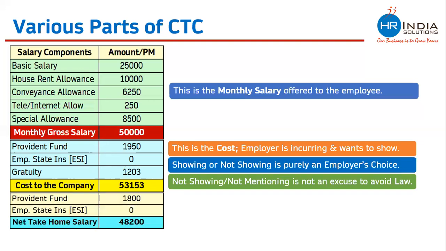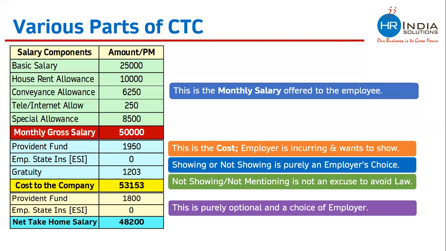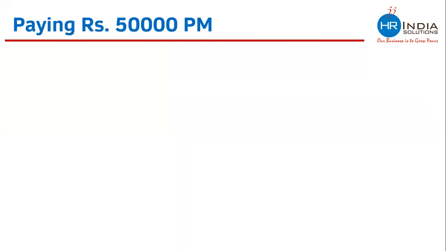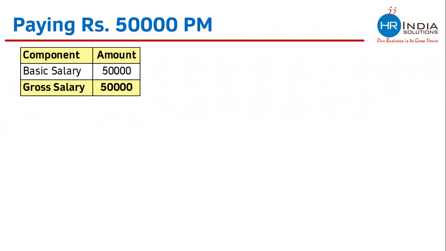And there are many companies who are also showing employees' contribution and mentioning take home salary. These are purely optional. If you want to show that, you can do that. If you do not want to show that, there is nothing wrong. So if you want to pay 50,000 per month to an employee, it can be paid in this way. This is legally correct, where there is only one component and basic salary and gross salary are the same.